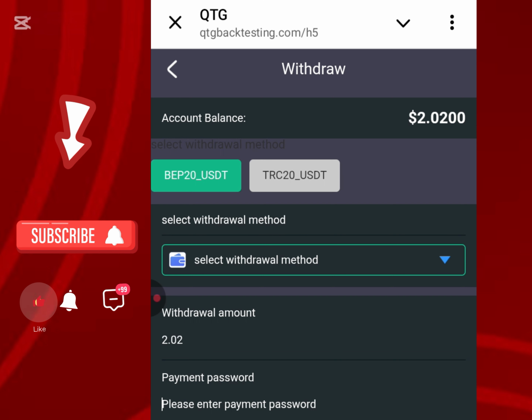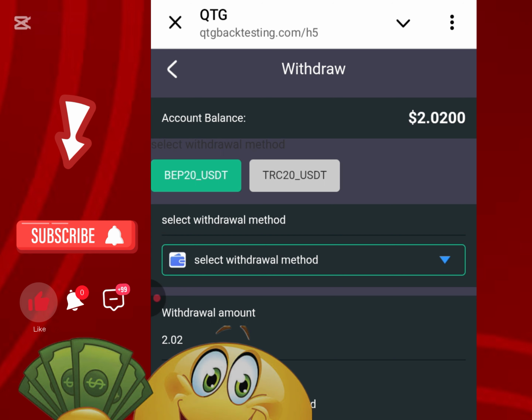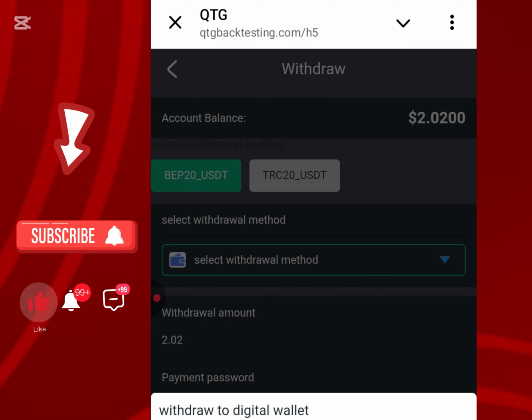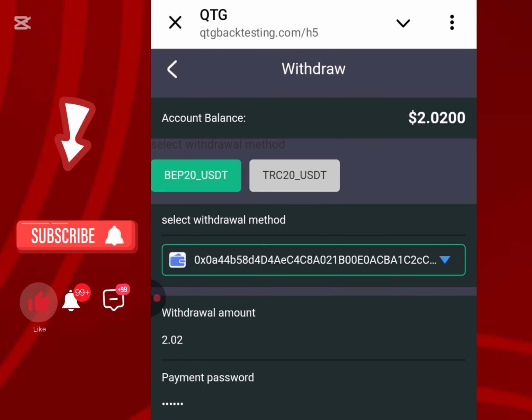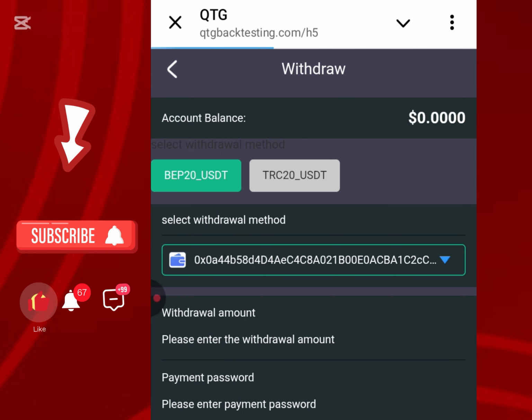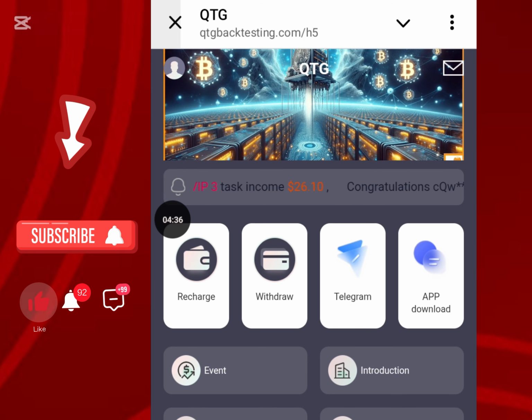So now the next thing for me to do is to input down that login password that I told you guys about. Remember, your login password, it is a 6-digit number. So after you are done with that, you can see withdrawal fee is just 0. I click on confirm withdrawal. So my payment method, remember, select withdrawal method. I come here and click on it and I select, for me, I choose BEP20, right? So if I click on this icon, please, if you don't understand, you can draw this video back and watch it patiently. I click on confirm withdrawal. You can see my application is successful. So if I go back and check it, you are going to see my withdrawal has actually arrived.